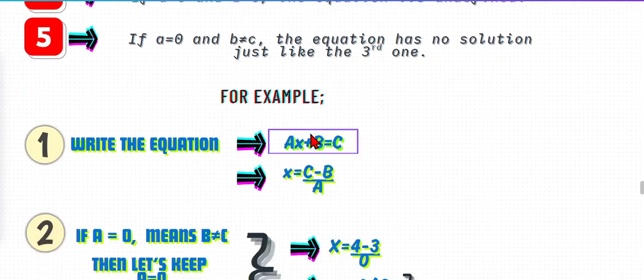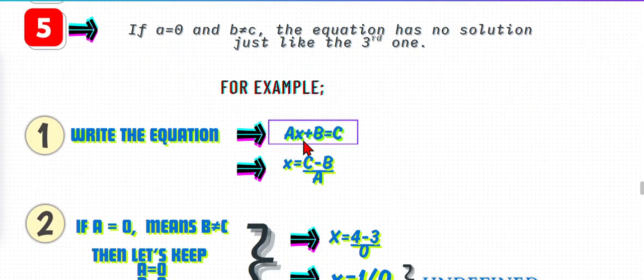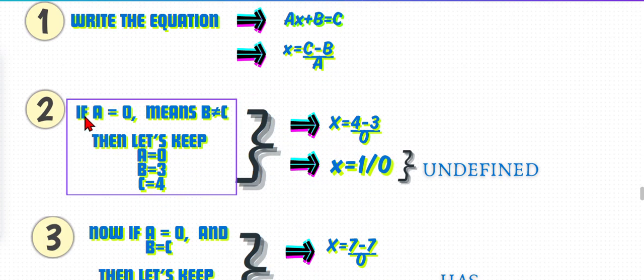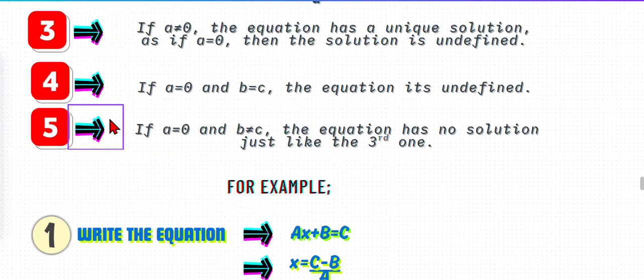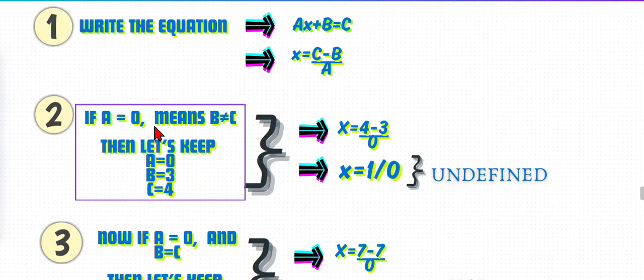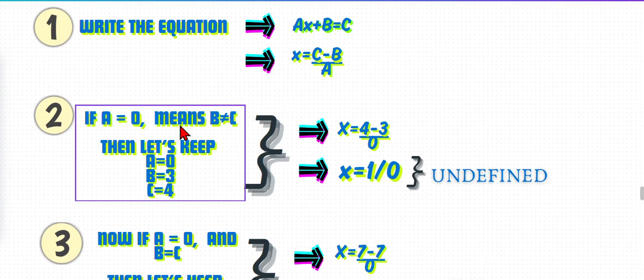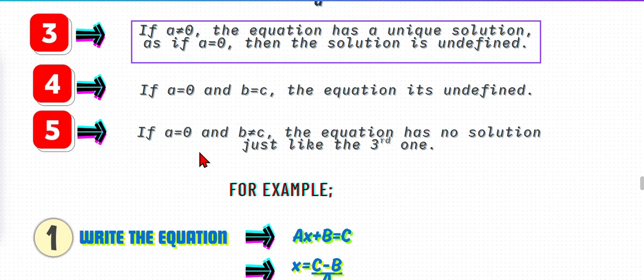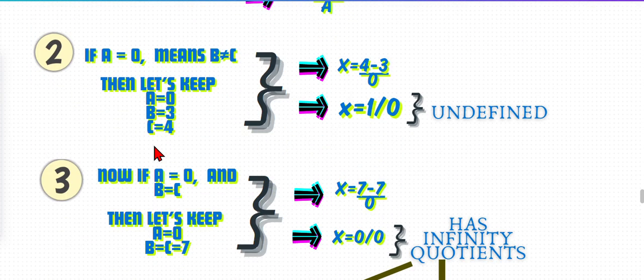Now for example, first let's write the equation ax plus b equal to c, which is x equal to c minus b by a. We are first taking the third and fifth together.